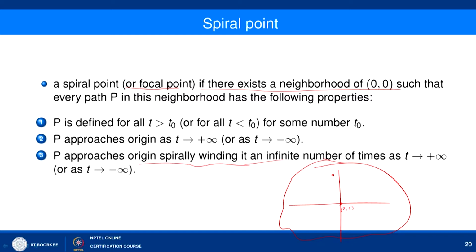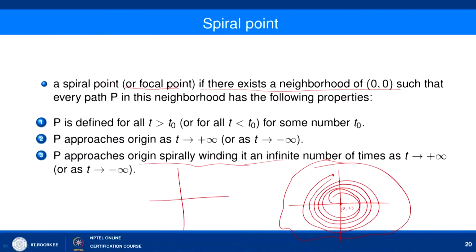So, it means that if it starts from this, then it is moving spirally around the origin here. It is something like this, and there are some more paths available. If you take any path, it is reaching the origin, but it is never entering the critical point 0 comma 0. Every path here will approach 0 comma 0, but never enter the point 0 comma 0 here. And in any neighborhood you can find infinitely many paths of this kind.